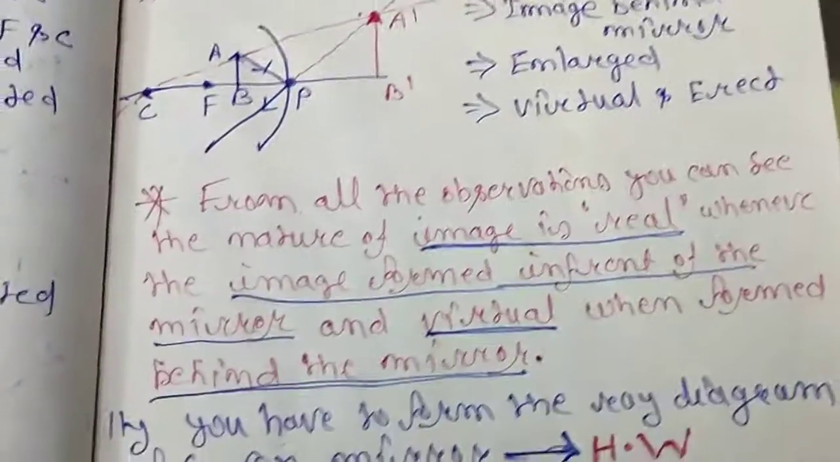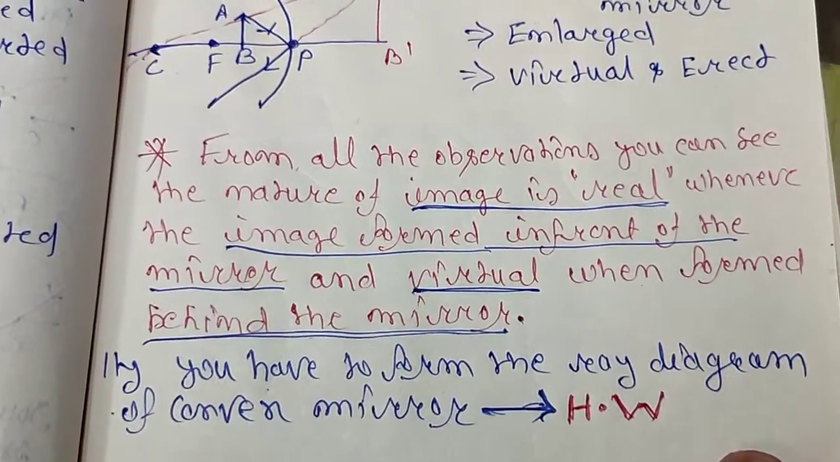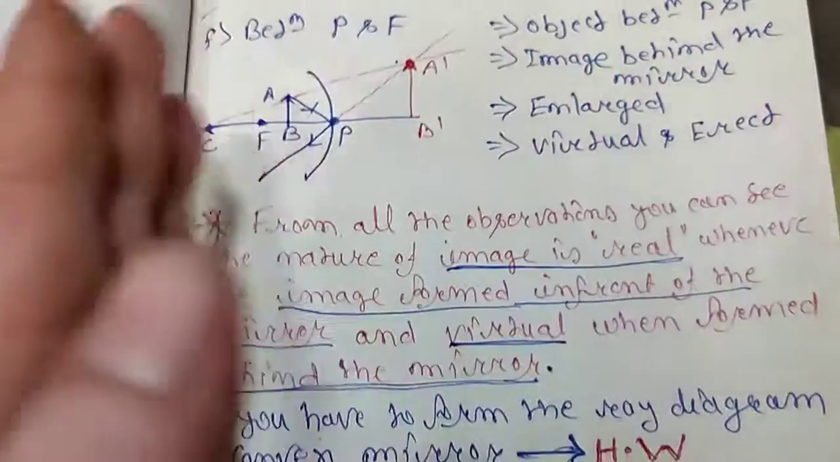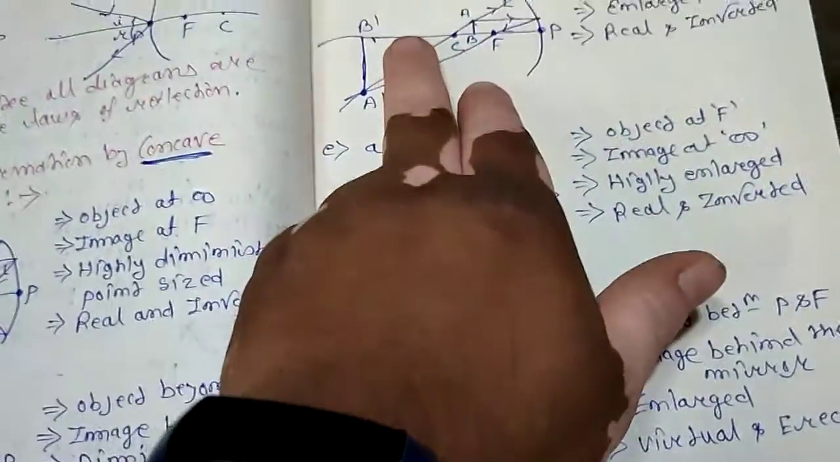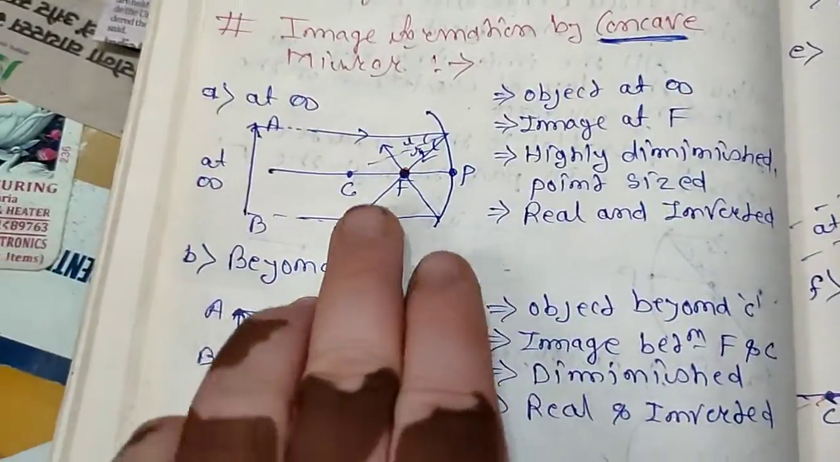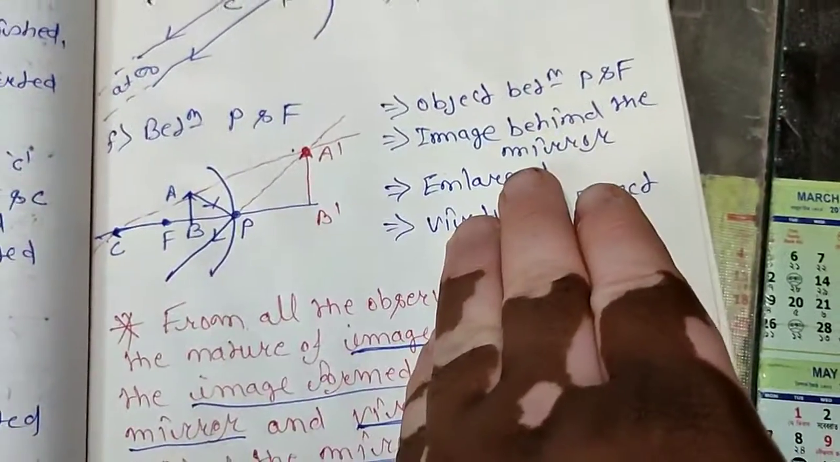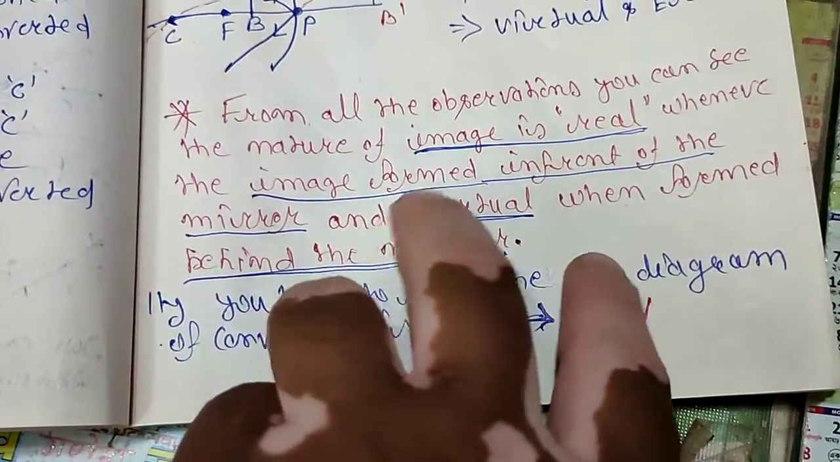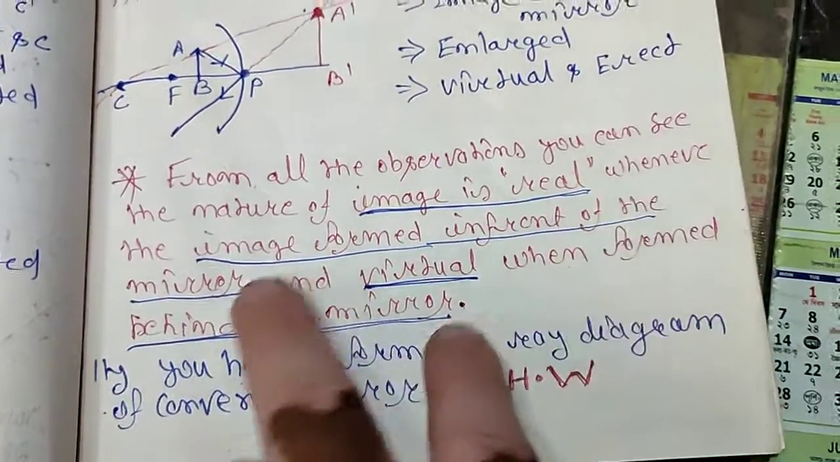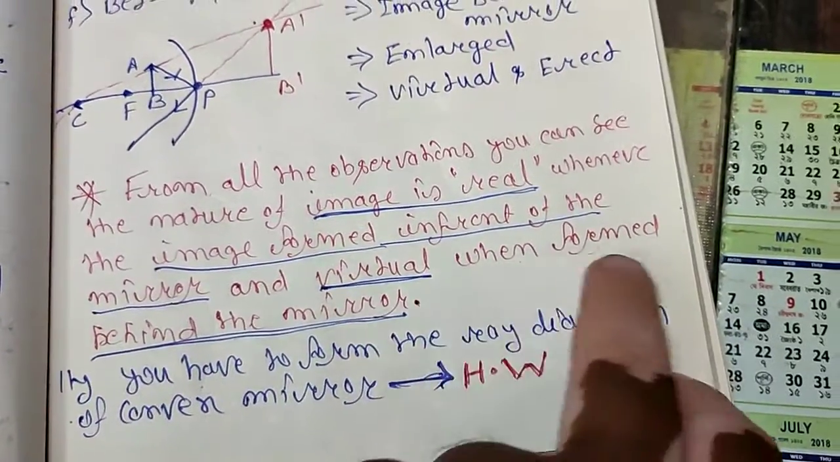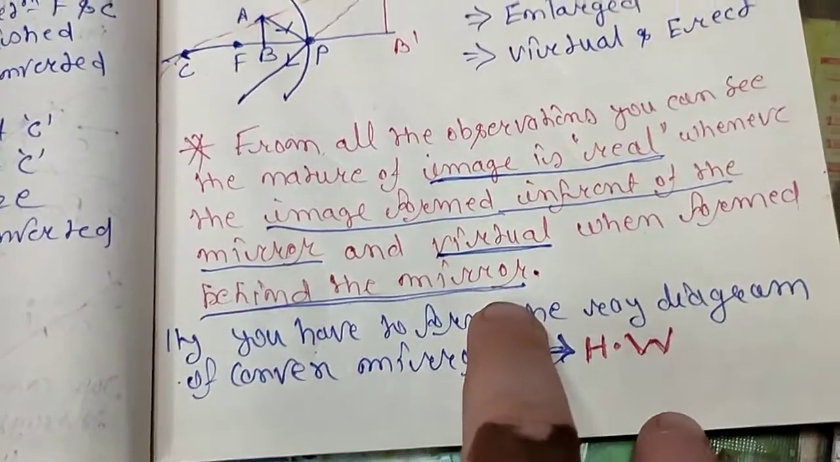So from all the observations you can see the nature of the image is real whenever the image is formed in front of the mirror. But in the last case you can see the image is forming behind the mirror. So the image will be real and inverted whenever the image is formed in front of the mirror, and it will be virtual when formed behind the mirror. So this is the case for the concave mirror.